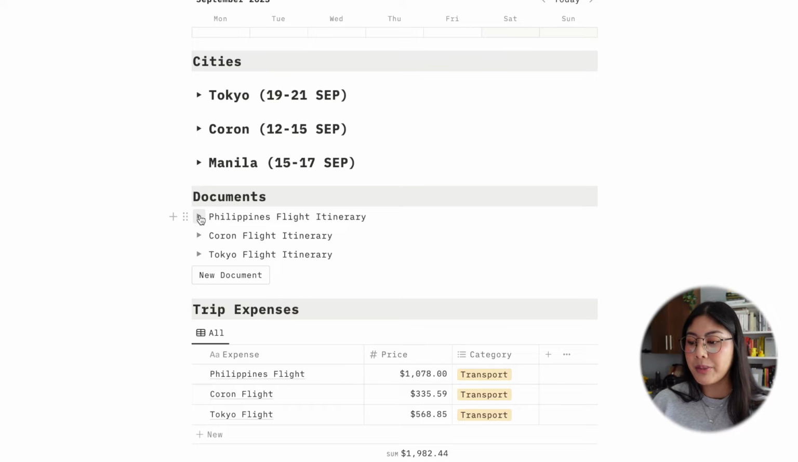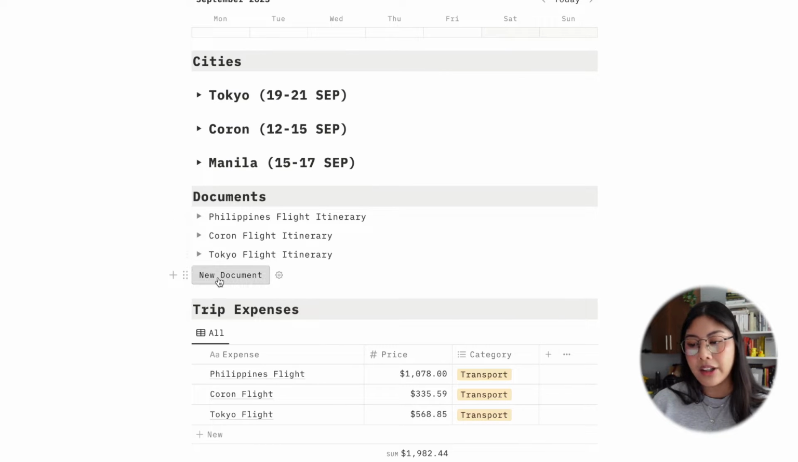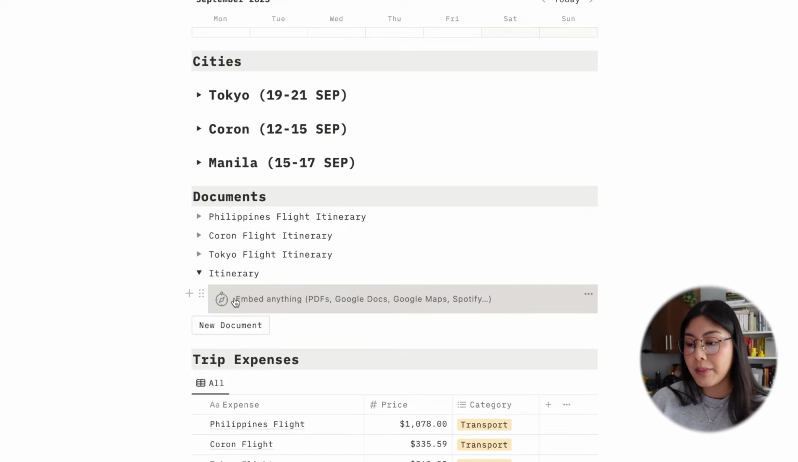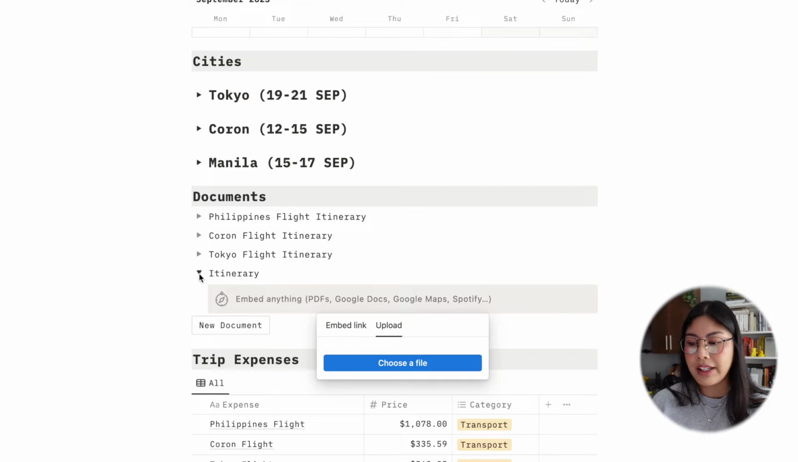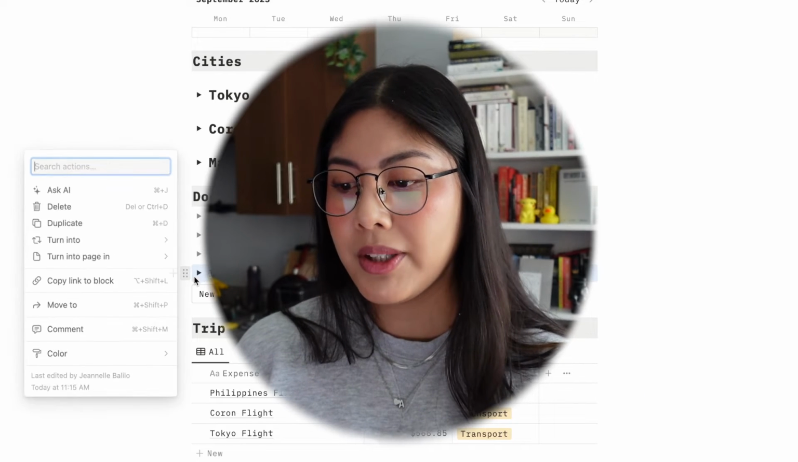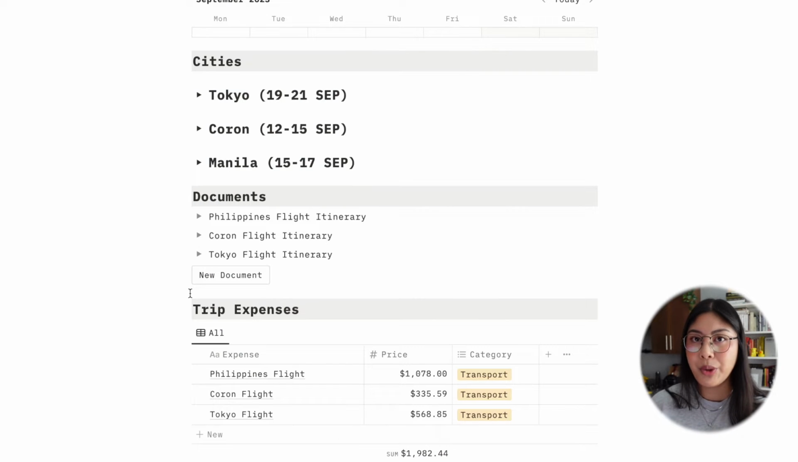Next we have travel documents. I haven't filled these out, but whenever you make a new document in here, it'll automatically add a drop-down menu, and then you just type in whatever title you want to give it. We'll name this itinerary, and then it'll automatically have inside the drop-down menu an embed. You just click on this and then you just upload whatever PDF that you want in here. I put this in a drop-down menu because these documents can get kind of clunky and it won't look as organized if you just put them in regularly.